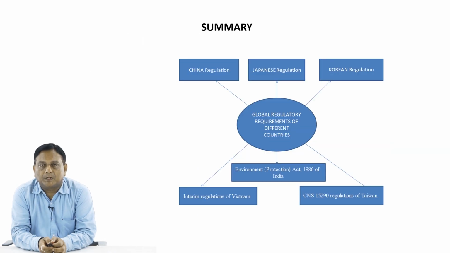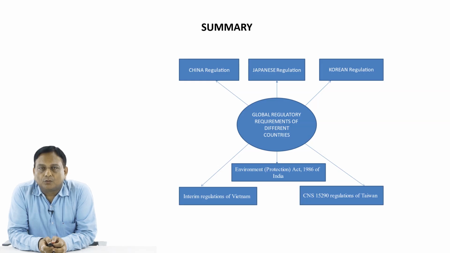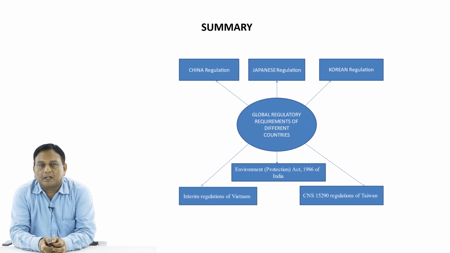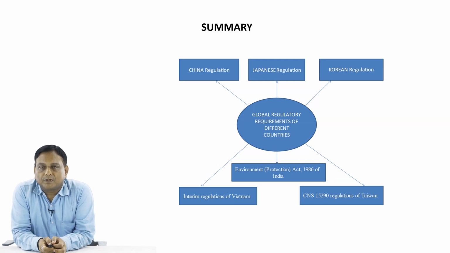Indian laboratories must be used for that purpose. So, in summary, we can say that on global regulatory requirements for different harmful chemicals, we talked about China regulations, Japanese regulations, Korean regulations, regulations in Taiwan, regulations in Vietnam, and also focused on regulations in India.